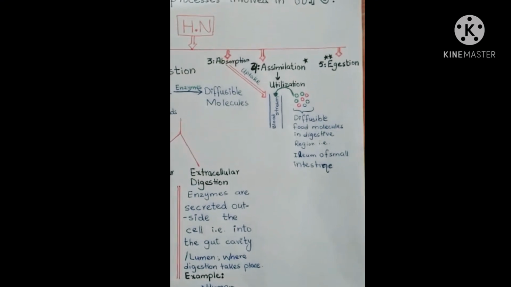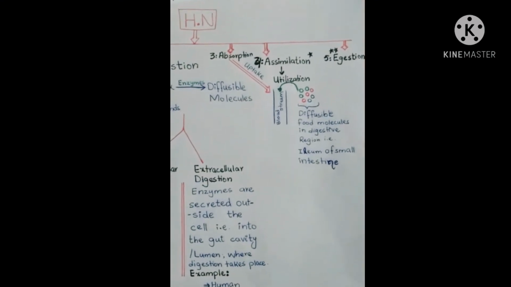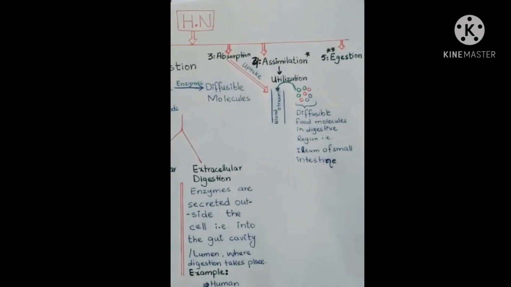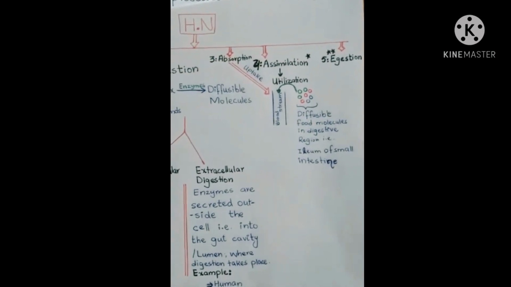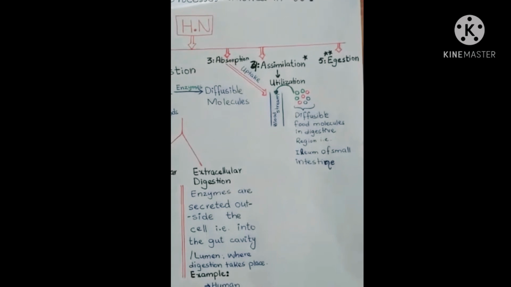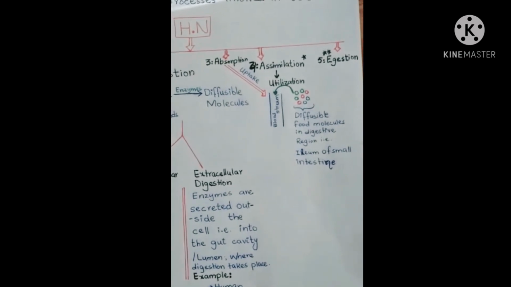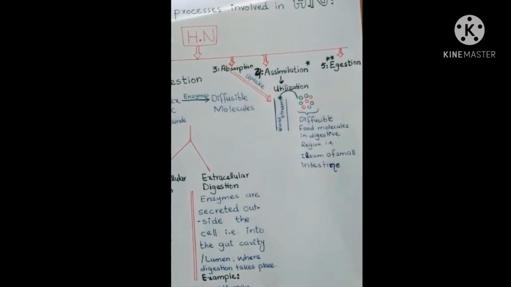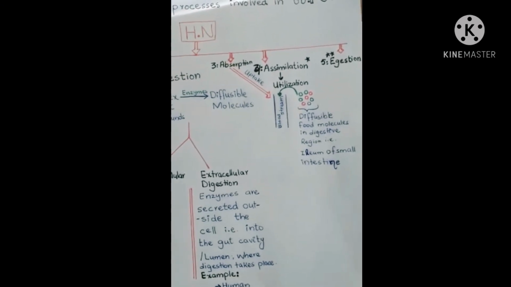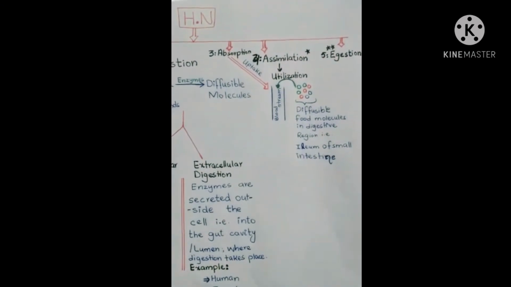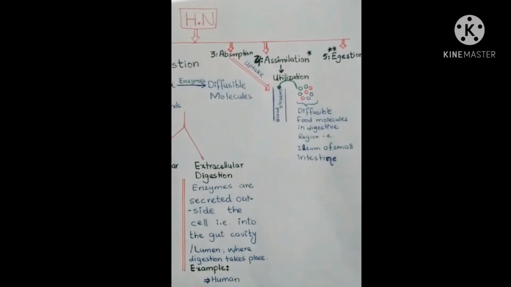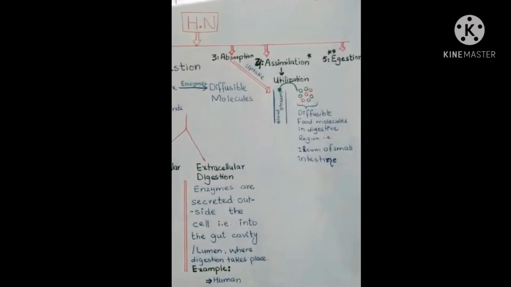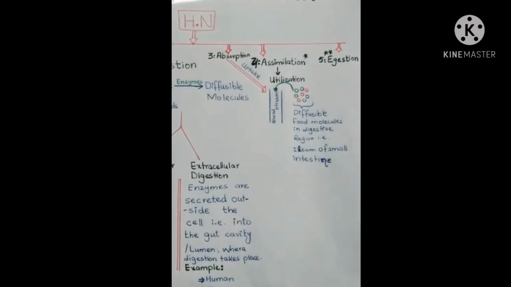Nearly all absorption takes place in the ileum, where it is provided with the lacteal of the lymphatic system and the blood capillaries. Blood capillaries absorb these diffusible molecules. So the uptake of the diffusible food molecules is the process of absorption.